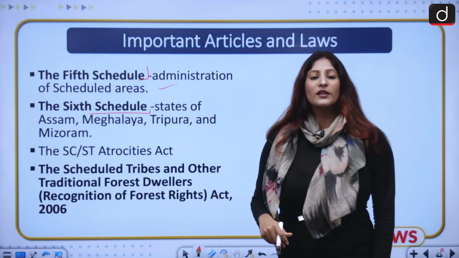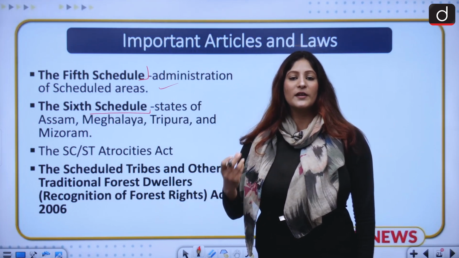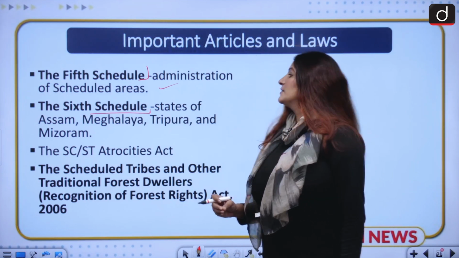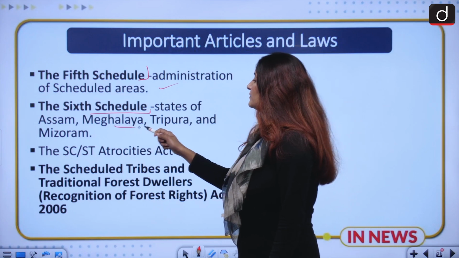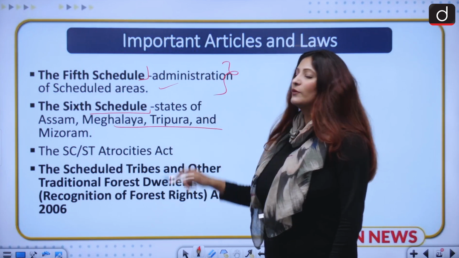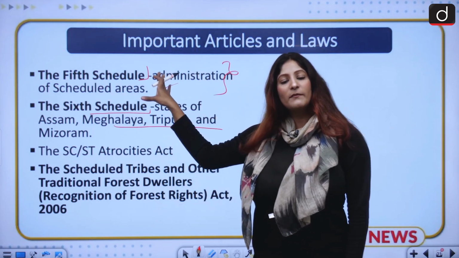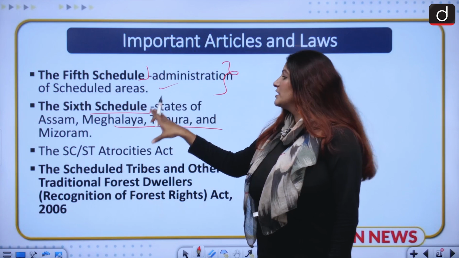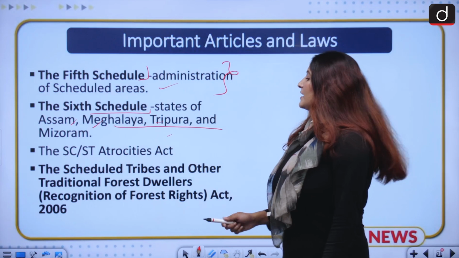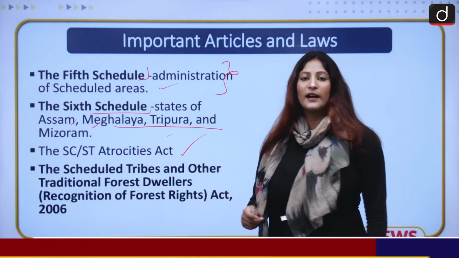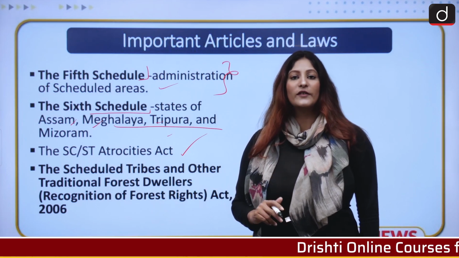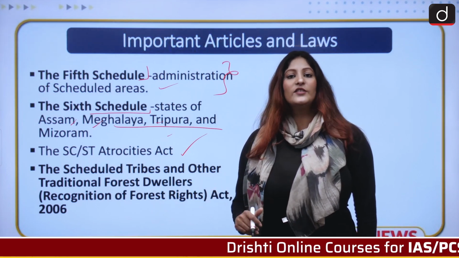This also talks about the formulation of administrative autonomous councils for the administration of the states of Assam, Meghalaya, Tripura and Mizoram. Now, this particular schedule will talk about all the states which are mentioned as scheduled areas, and this will talk about only Assam, Meghalaya, Tripura and Mizoram. Okay, the SC/ST Atrocities Act. This also pertains to the prohibition of any sort of atrocities against the scheduled caste and the tribals as well.